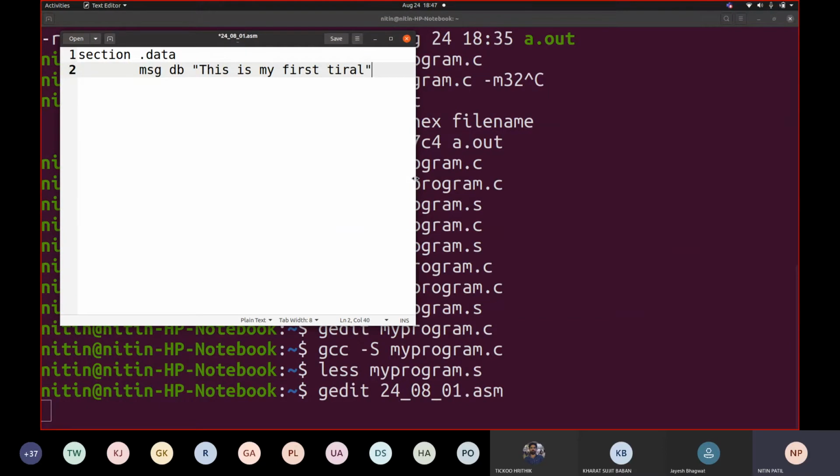So let me write this. Fine. So my code contains what? A message. I am using this db to declare a string, define byte, and this variable contains this value. Fine. Okay, let us go back to section .text.